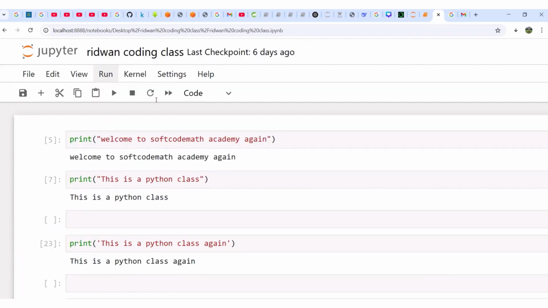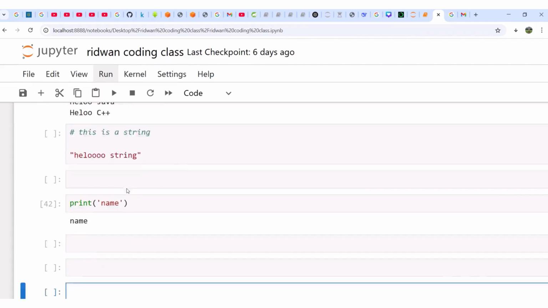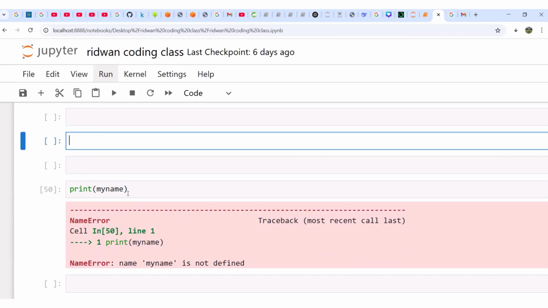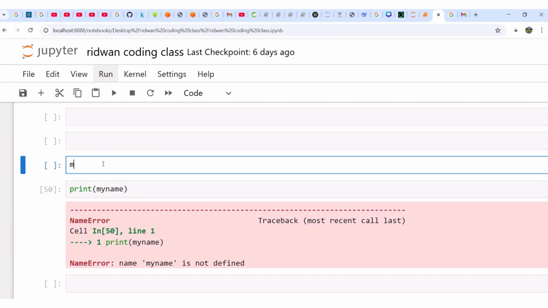Okay, so let me do something. Let me generate a cell there. Now, okay, I have a cell here. It's expecting this my name to have been defined somewhere. What's the meaning? That is, if I want it to give me something, I can say my name. Look at it. There must not be space. When you are defining variable and you want to join two words to make it that variable, you must not create a space. We can use underscore. We still get there. Don't worry. Is equal to what? I can put this one inside the quotation. Let's say I want it to be my name.